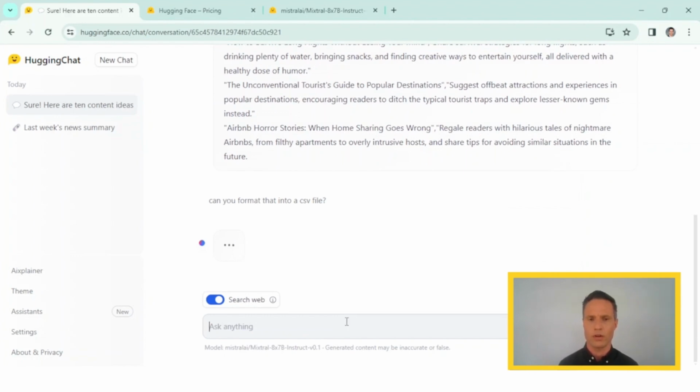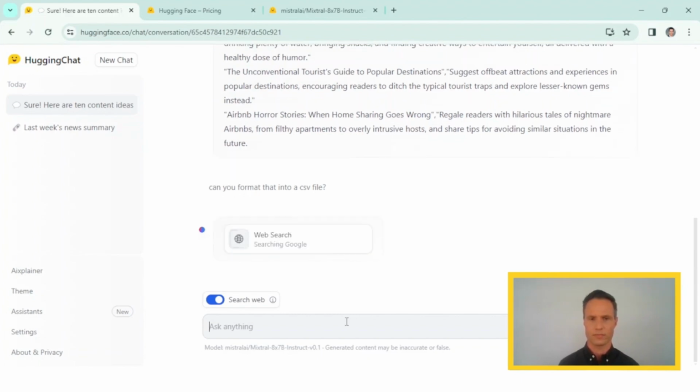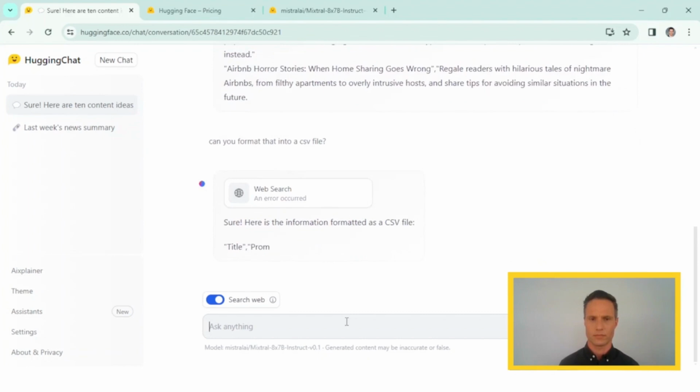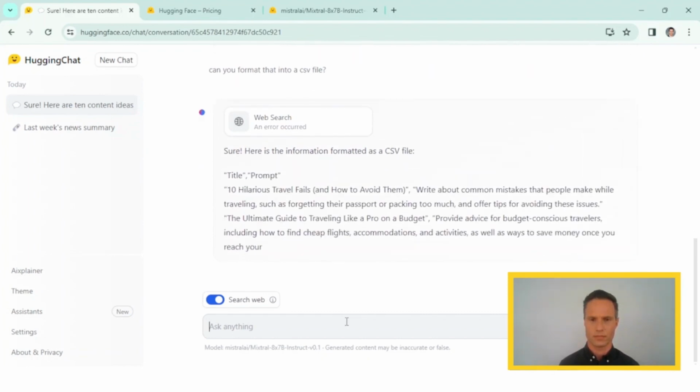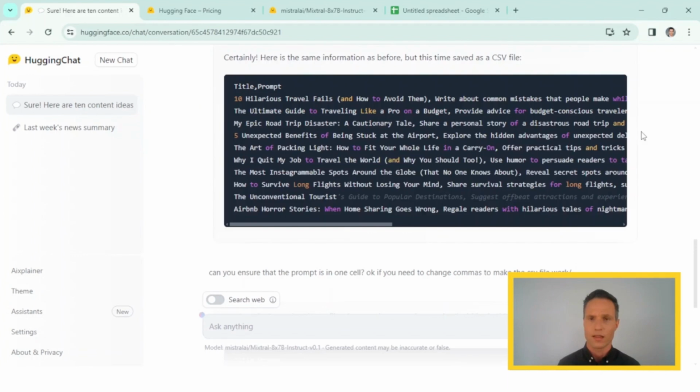And there it will go. It will generate a CSV file for me with all these ideas, and then also with the prompt that I need to generate the actual blog post. It needs a bit of time to think. So what I ask HuggingChat now to do is to compile this all in a CSV file.